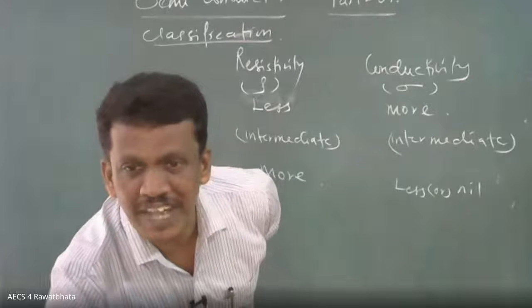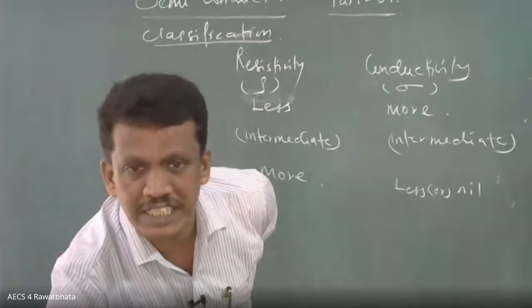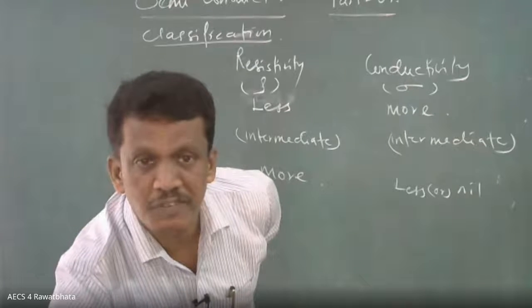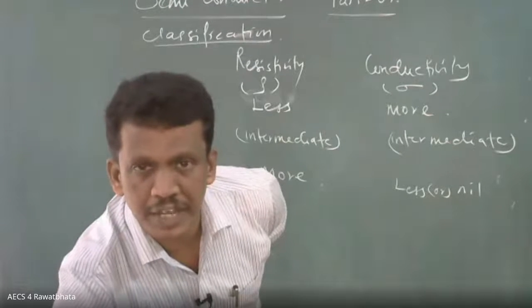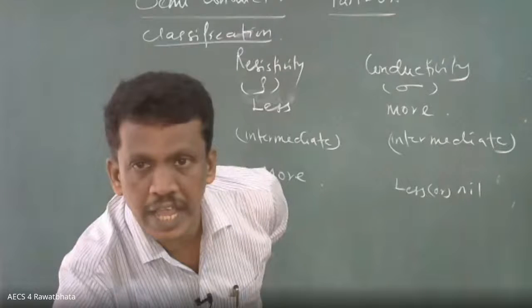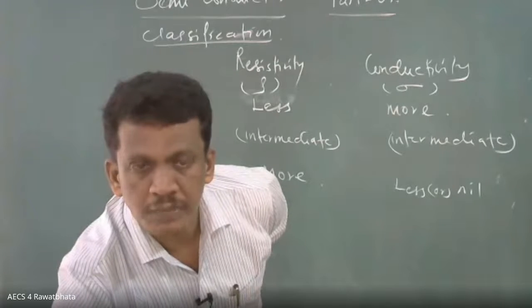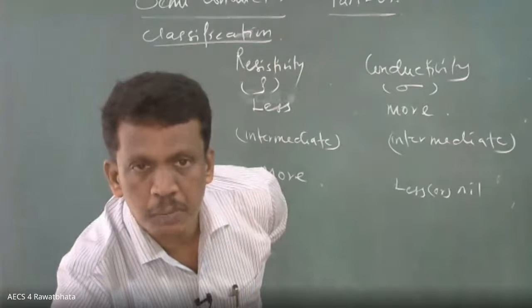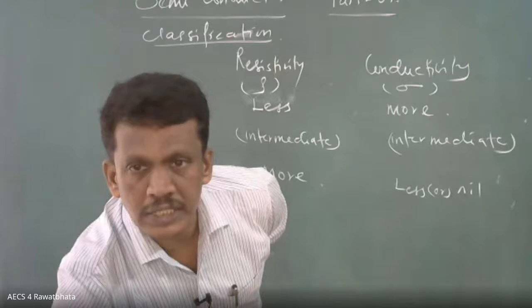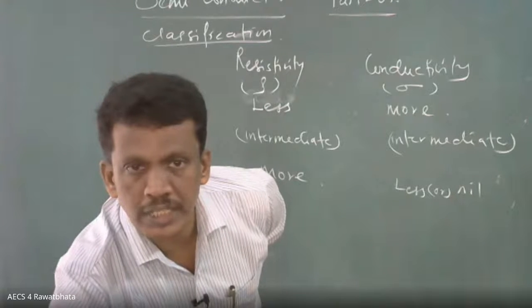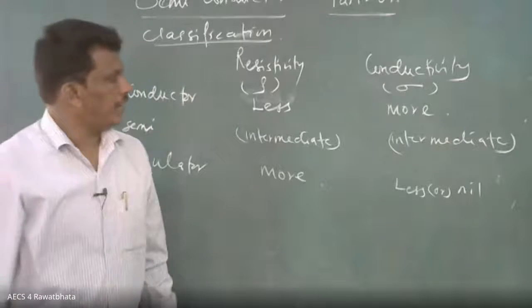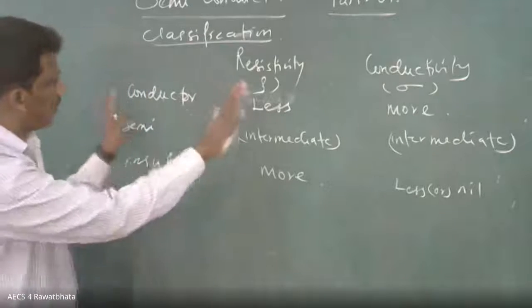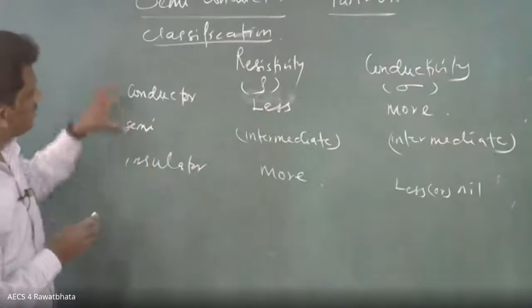Yes, very good, Aman. Infinite. Yes, Saloni, correct. When the resistance is very high, what is happening? We can say the circuit is broken. That is the concept. So that's why there is no conductivity. I think this is a very clear idea about the classification.